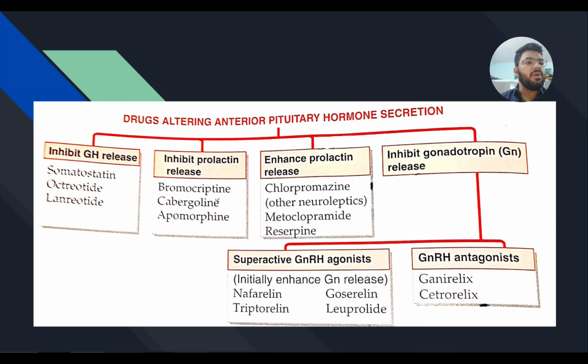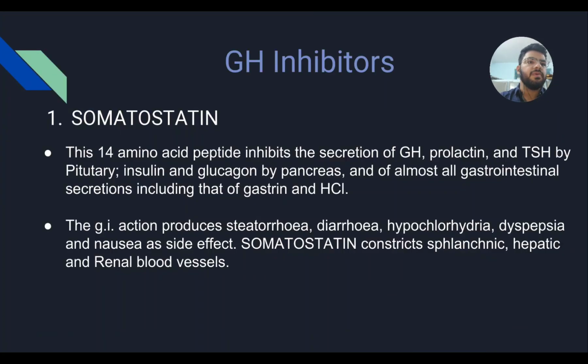Drugs that inhibit gonadotropin release are further classified into two: superactive gonadotropin releasing hormone agonists and antagonists. In agonists, we have nafarelin, triptorelin, gosorelin, and leuprolide, while in antagonists, we have ganirelix and cetrorelix. So let's start with growth hormone inhibitors. First of all is somatostatin.